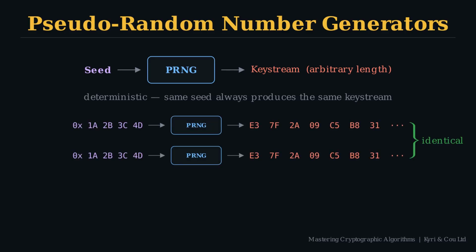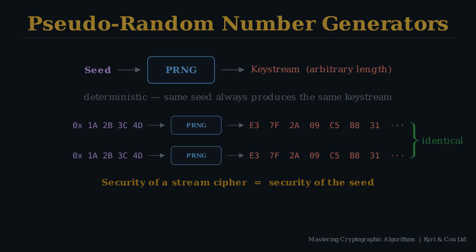The receiver runs the same pseudo-random number generator with the same seed and gets the same keystream. Here's the same seed fed into two separate PRNG calls. The output is byte for byte identical, not because the bytes look similar, but because the function is a pure calculation. And here's the point. Just like WEP, the seed is the key. A 128-bit keystream generated from a 20-bit seed isn't 128-bit security, it's 20-bit security. The keystream can be as long as you like. What matters is the size of the space the seed is drawn from.